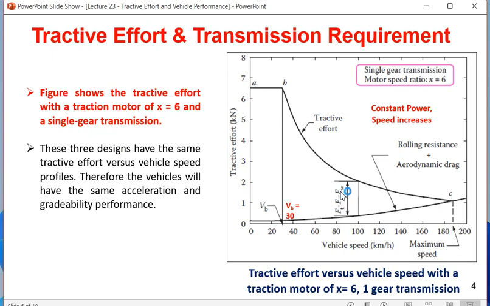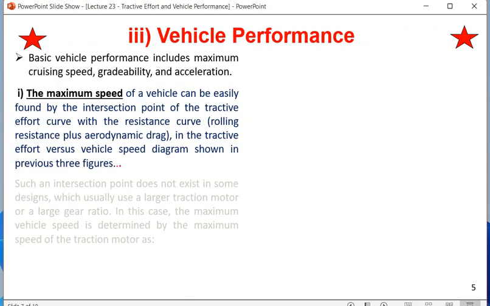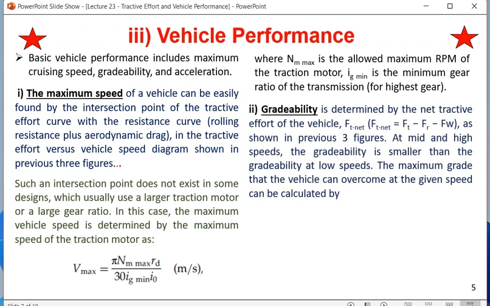Ft is the total tractive effort produced by the power source of the vehicle. Fr is the rolling resistance, Fw is the windage resistance. So Ft minus Fr minus Fw will be Ft net. That is calculated first while finding the gradability. So it is determined by the net tractive effort of the vehicle, Ft net, as shown in the previous three figures.